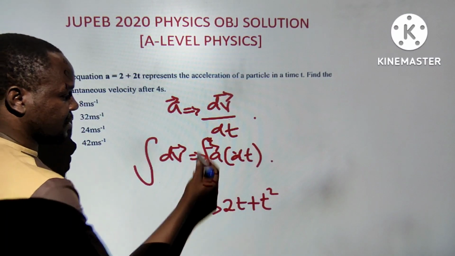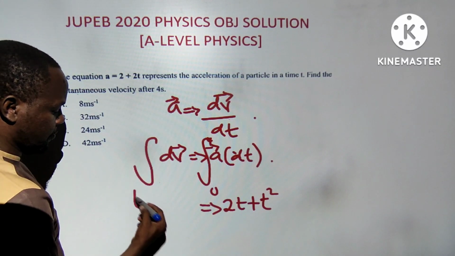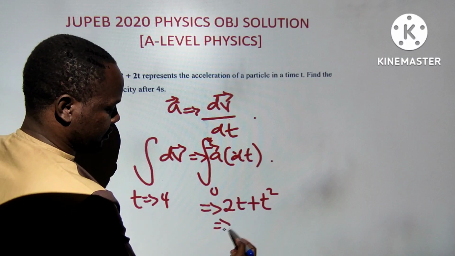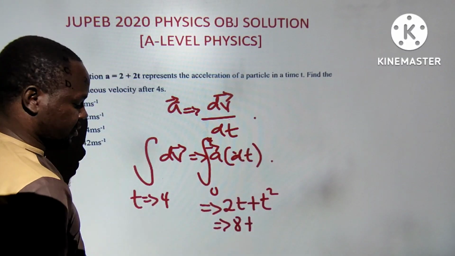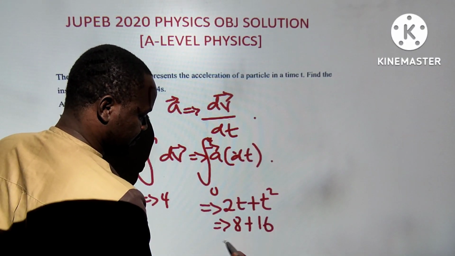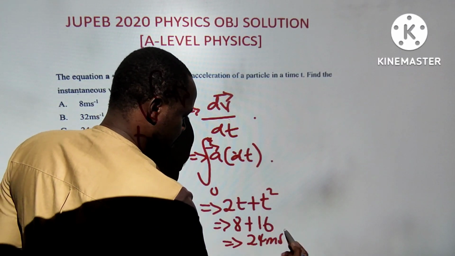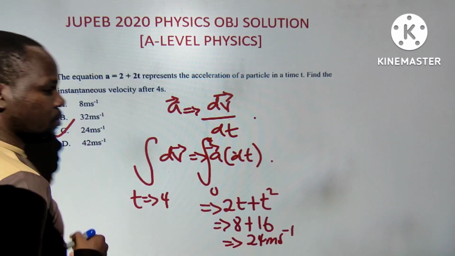So at time t equals 4, substituting t = 4, 2 fours are 8, plus t squared, which is 4 squared, is 16. Then 8 plus 16 is 24 meters per second. That will be the answer to this question, and we'll move to the next one.